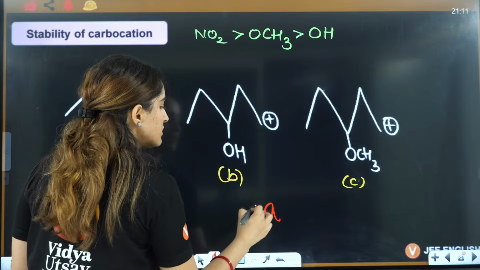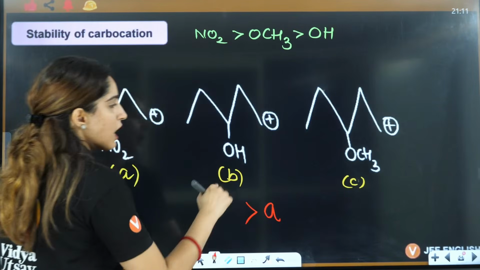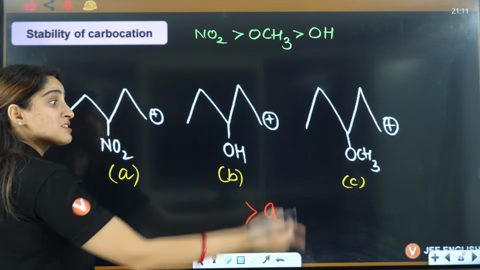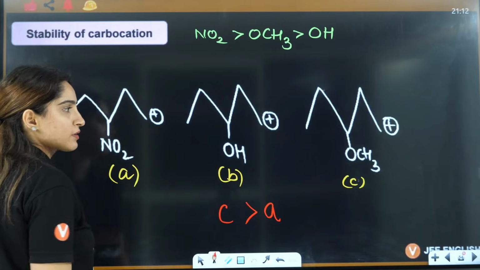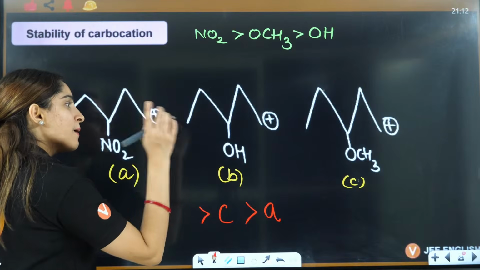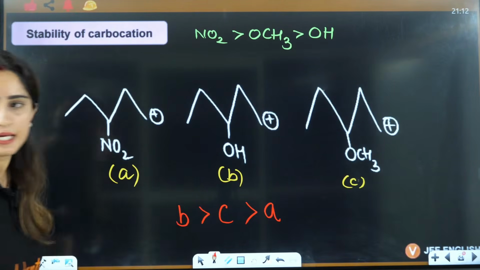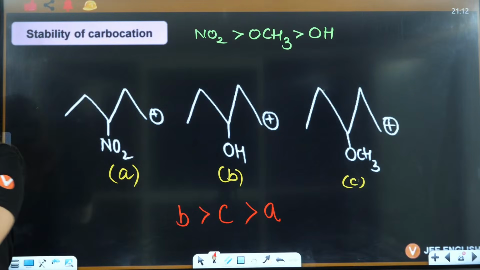So A is least. Out of C and B, this is more minus I, so its stability will be less. And this has minimum minus I, so its stability will be maximum. So B, C, A is the correct answer. Okay, got it? B, C, A is the correct answer here.